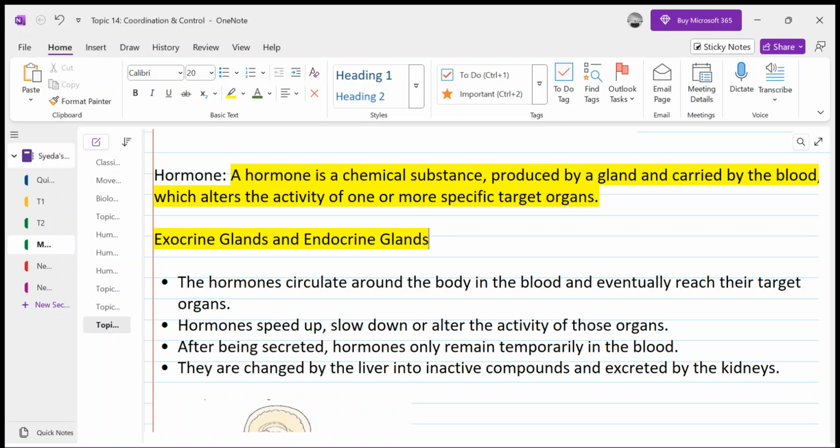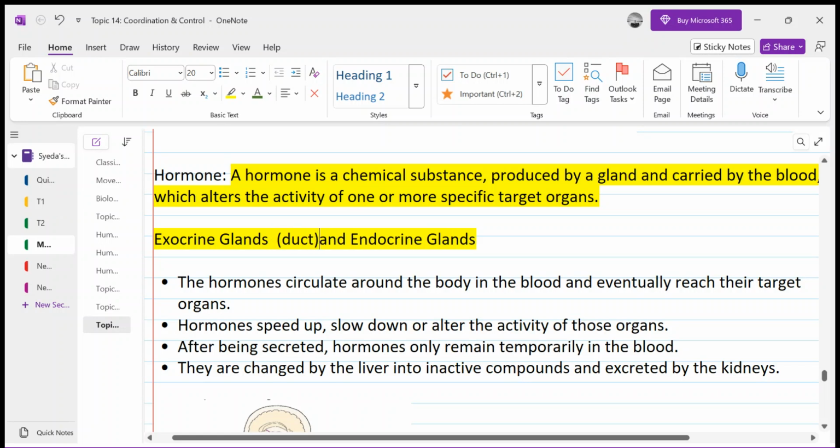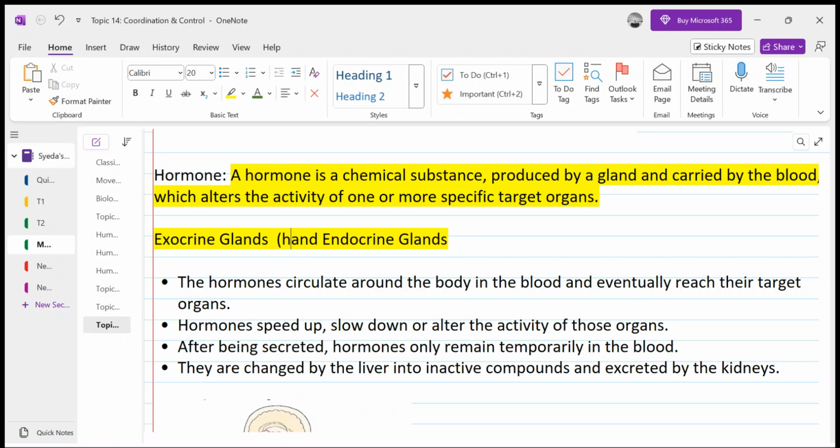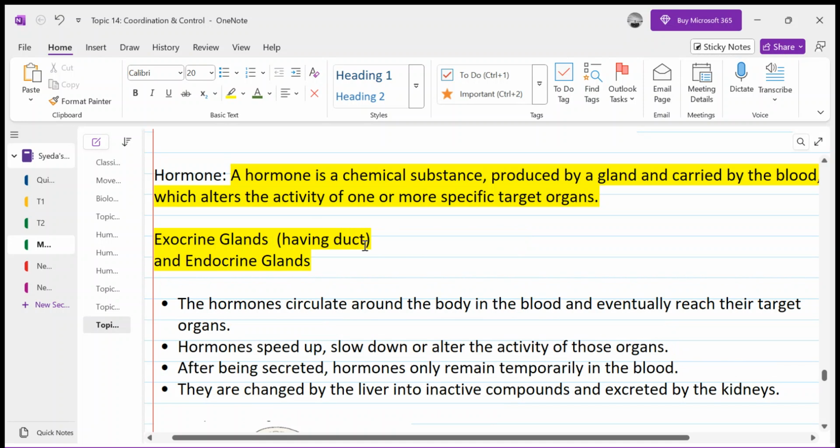While endocrine glands do not have a duct. In these organs there is no duct present, and the hormones which are made by the cells directly enter into the blood without any duct. So exocrine glands have a duct through which their secretions are released, and endocrine glands are ductless glands.